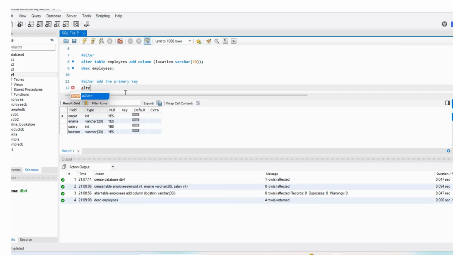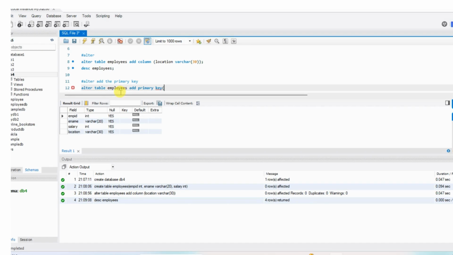I can use alter table. In the employees table I want to add the primary key to the employee ID column.